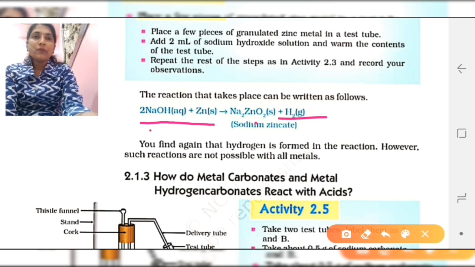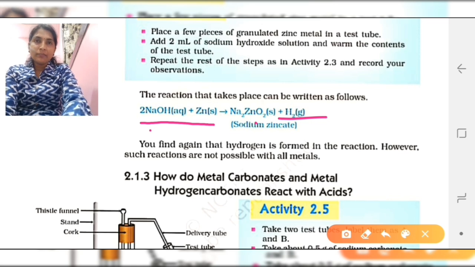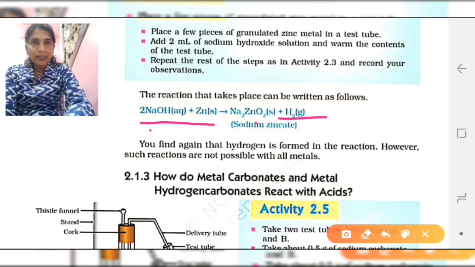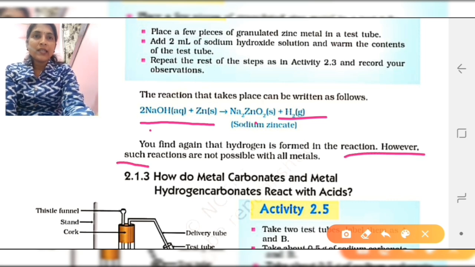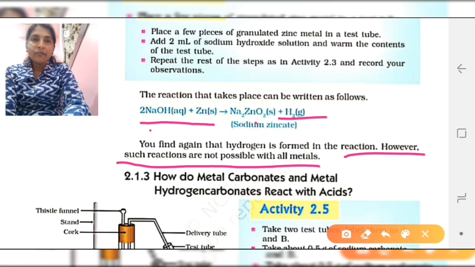So the chemical property of acids and bases is that acids and bases both react with metal and they form salt as well as hydrogen gas. So this is the observation and this is the conclusion of both activities. You find again that hydrogen is formed in the reaction. However, such reactions are not possible with all metals.